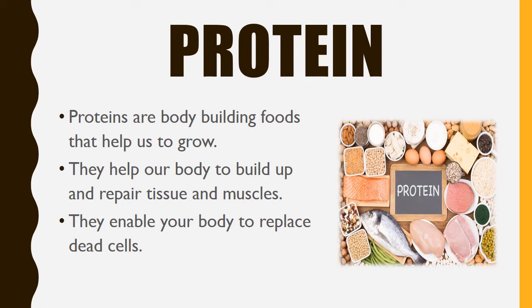Some of the sources of protein are eggs, fish, chicken, and meat. You have different sorts of cheese, then you have some vegetables, and you have different types of lentils. These are all sources of protein. Some of the dry fruits like almonds also contain protein. So these are all your sources of protein.